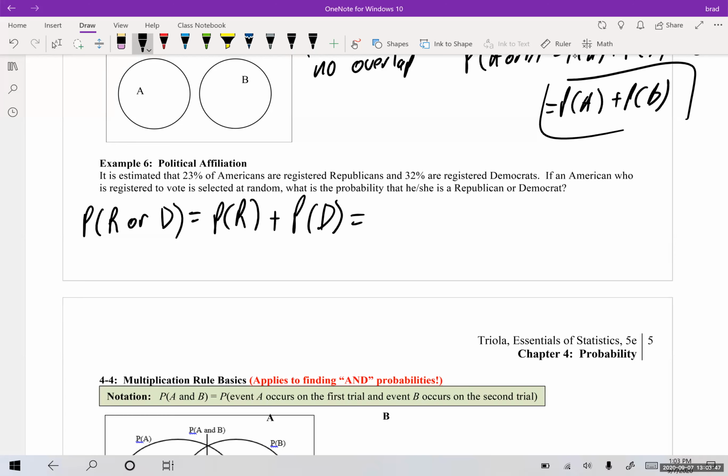So the probability of a Republican is 0.23, and the probability of a Democrat is 0.32, so this should be 0.55. Let me double check. Yep, that's it. So that should be all there is to it.